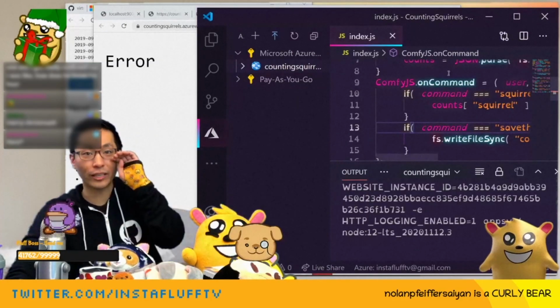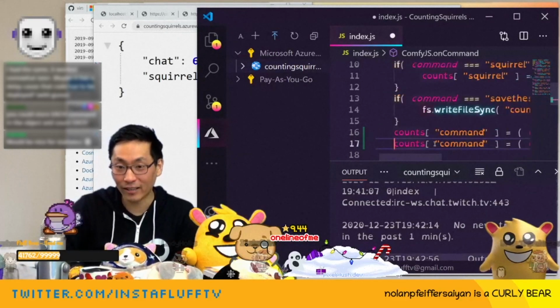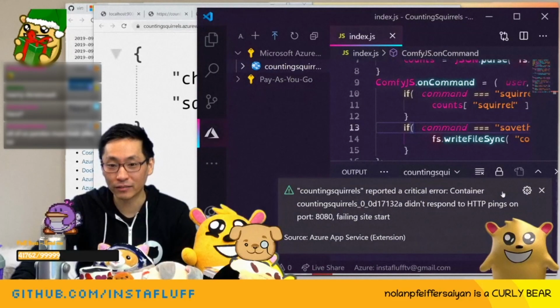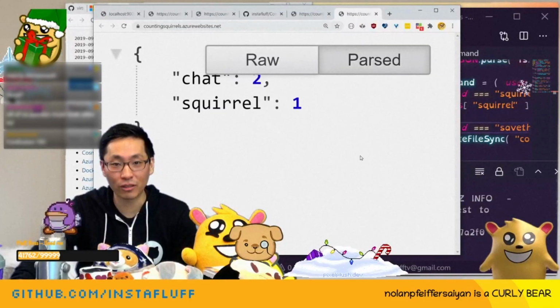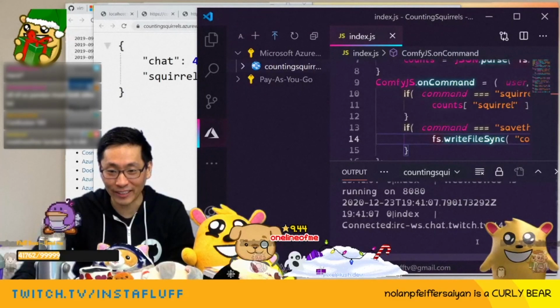So now it is working. I think it's working. We'll store a counter for each command. We'll be like, all right, commands, if counts. Oh, it's working. Reported a critical error. I think it just took a long time. It looks like it saved it. There's no errors or anything. It's working. It just took a little bit of time to deploy, but now it's working.